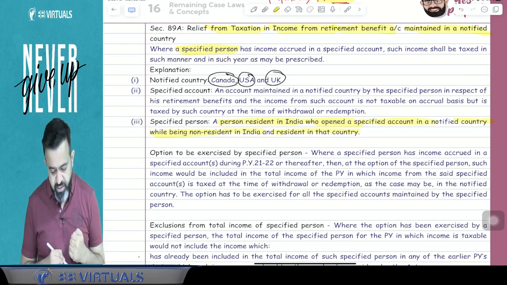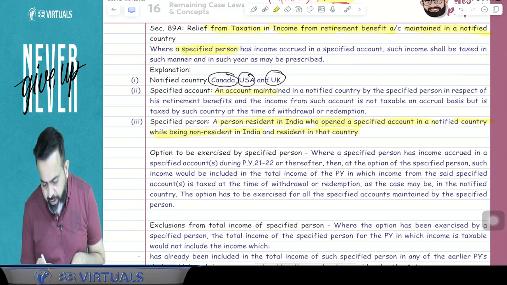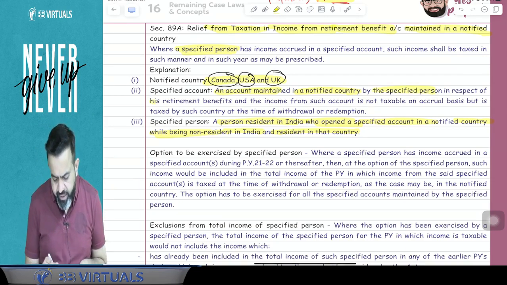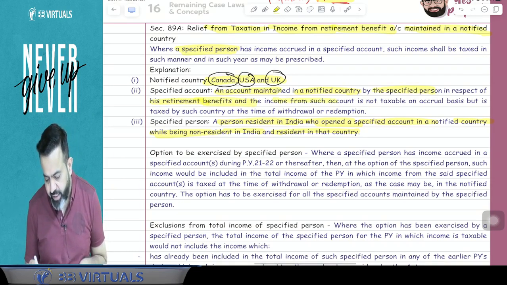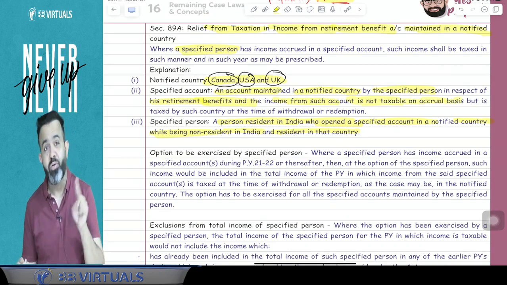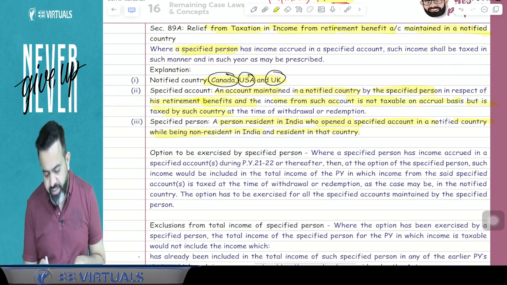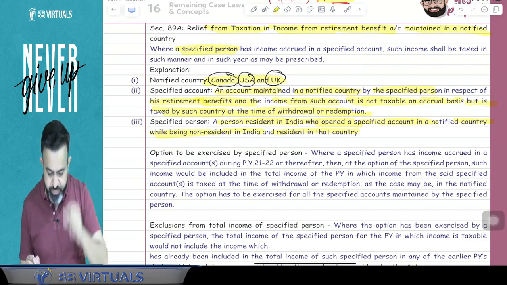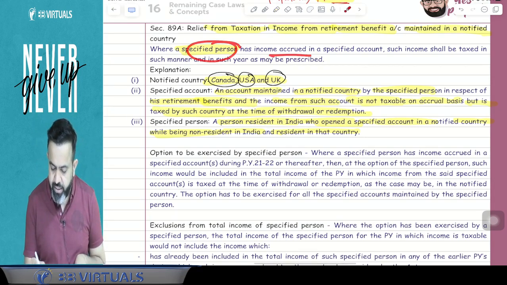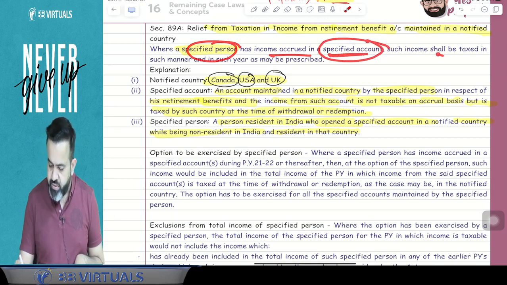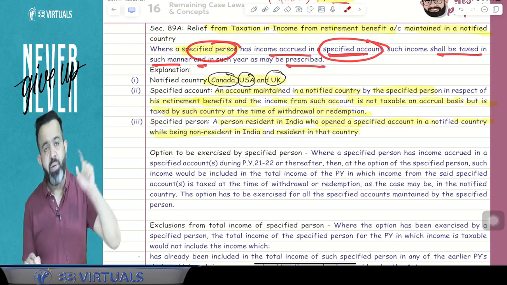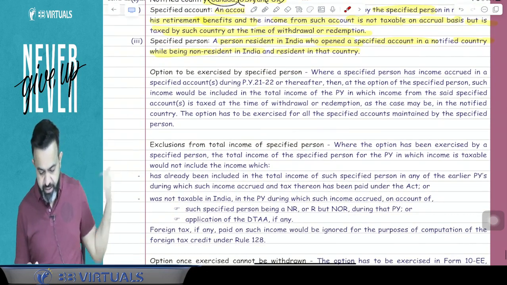Now what do you mean by the specified account? So guys, here an account maintained in the notified country. Notified country is only Canada, USA and UK. By a specified person in respect of his retirement benefit, and the income from such account is not taxable on the accrual basis, but is taxable by such country at the time of withdrawal or redemption. That is called your specified account. So here, a specified person has income accrued in the specified account. Such income shall be taxable in such a manner in the year as may be prescribed. So here what they have prescribed, that I will explain to you.